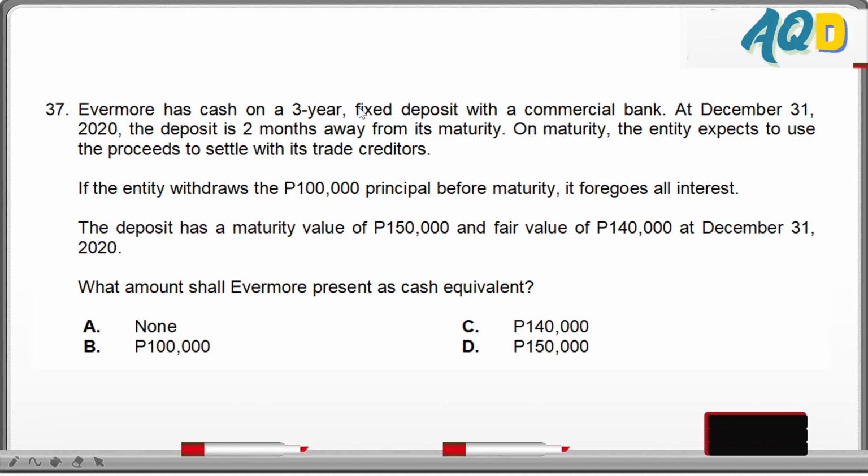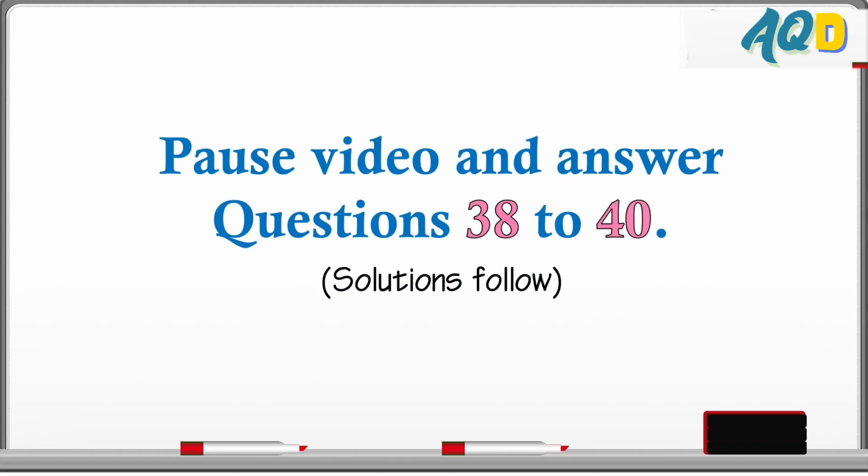It says it was bought long ago. So, we do not assume that for instruments with original maturity of more than 3 months, they are acquired 3 months before maturity. The problem must say so, especially for this one which is originally long-term. So, even if this is 2 months from maturity and for payment, this cannot be cash equivalent. This is a short-term investment. Short-term investment because it matures in 2 months. So, to answer number 37, cash equivalent, none. That's 0 because it's a short-term investment.